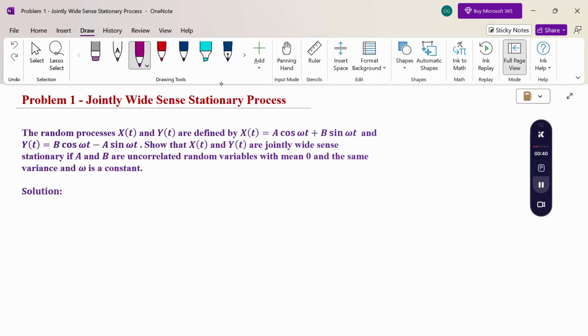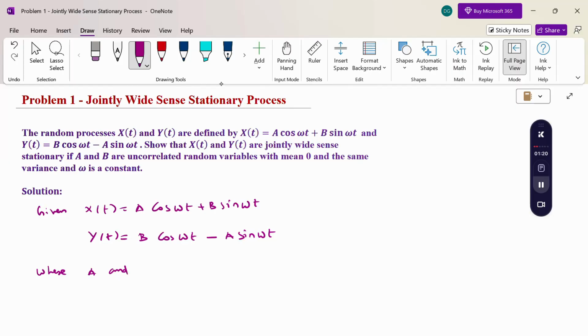First of all, what is given here? A and B are uncorrelated random variables with mean 0.